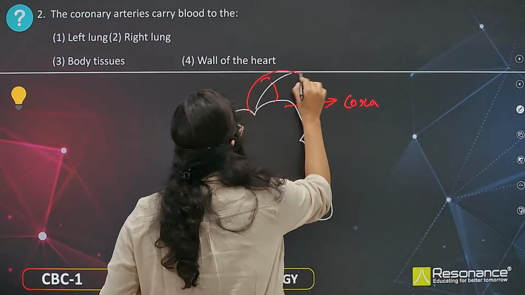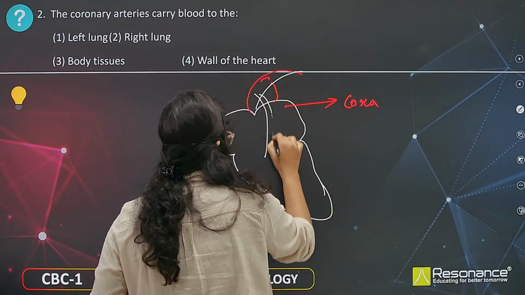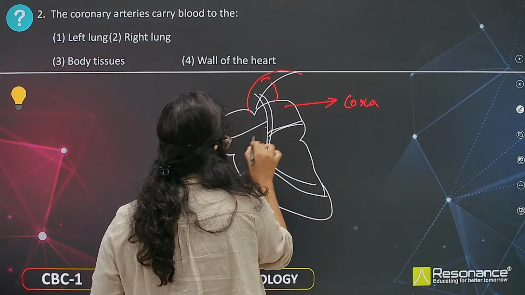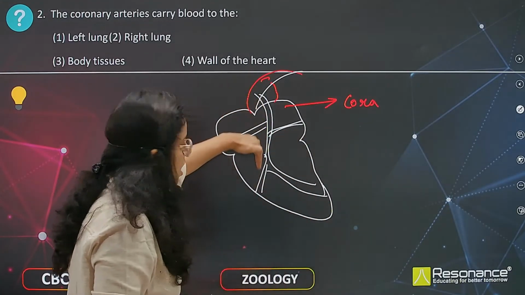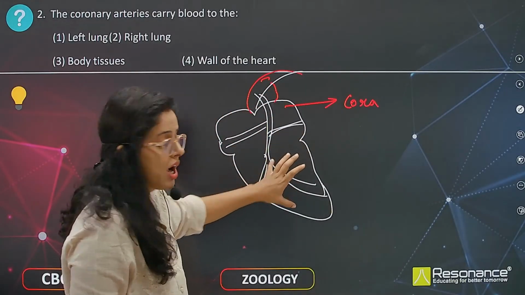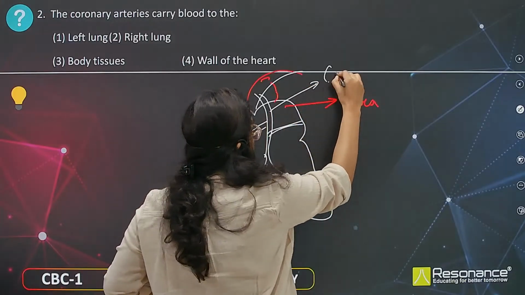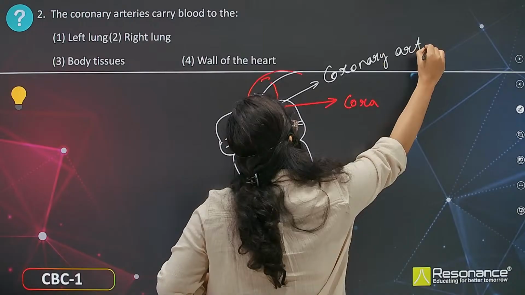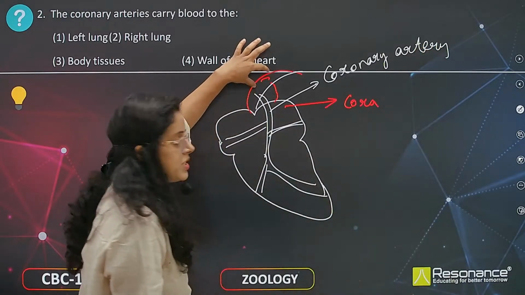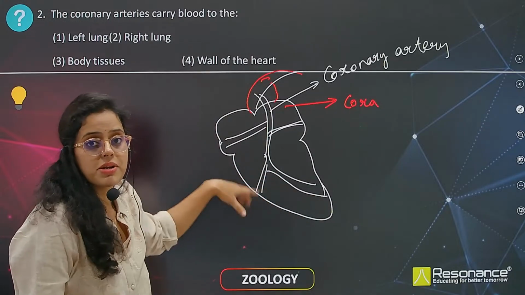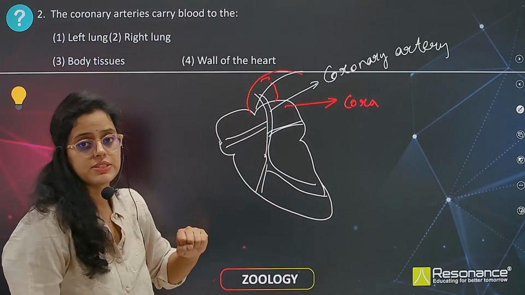So this is the arc of aorta. From here the branches of blood supply reach different parts of the heart. From the arc of aorta, a branch that comes to supply oxygenated blood to the heart is called the coronary artery. The coronary artery comes out of the arc of aorta and supplies oxygenated blood to the heart.